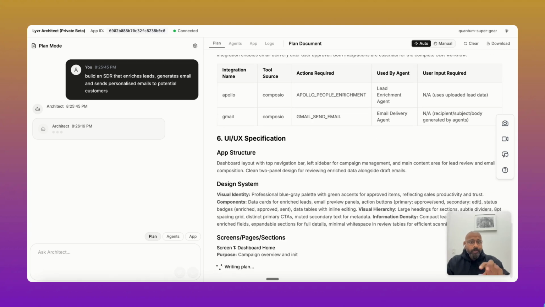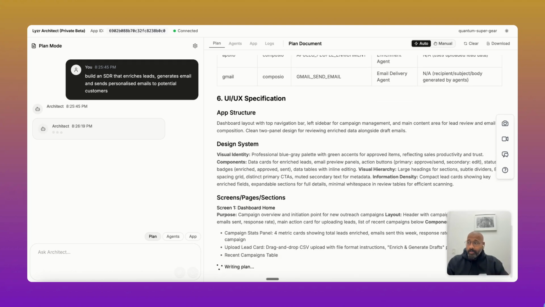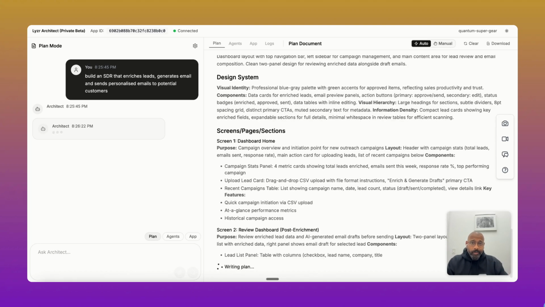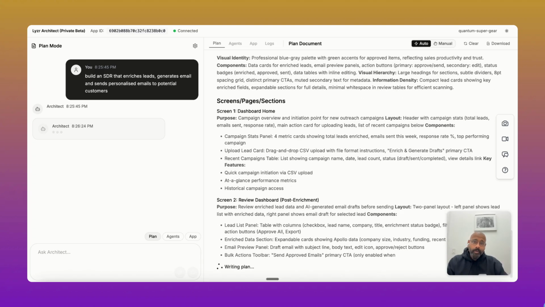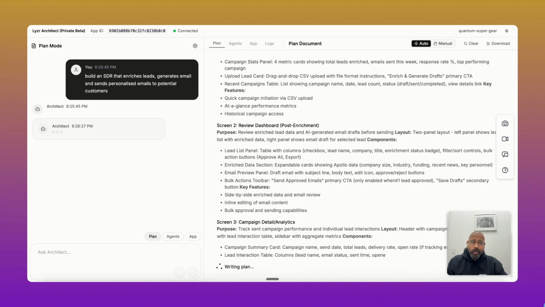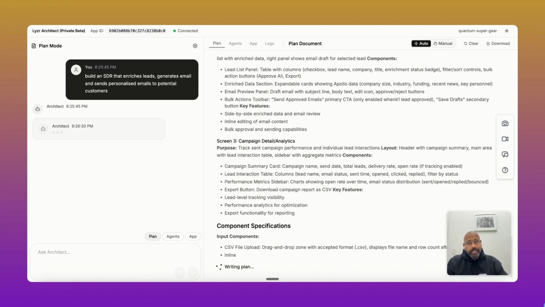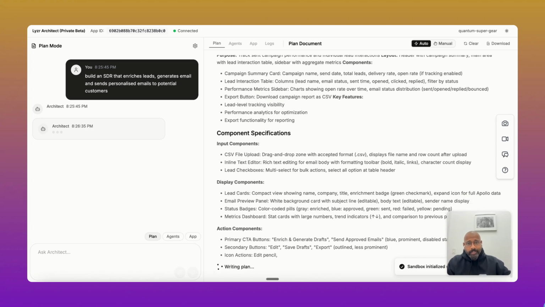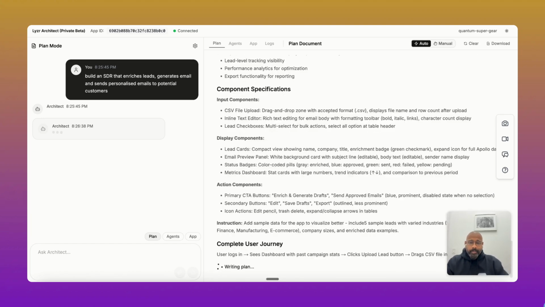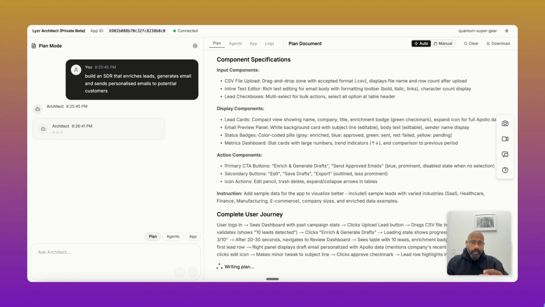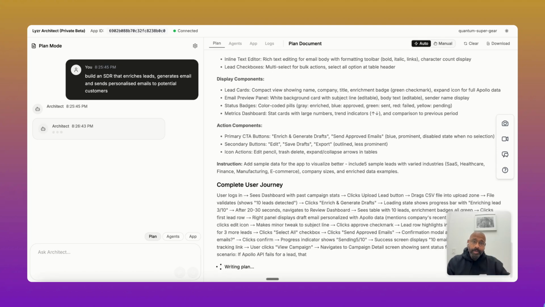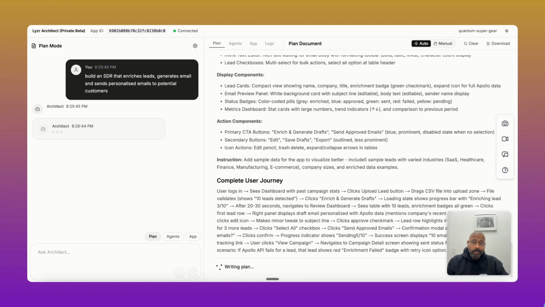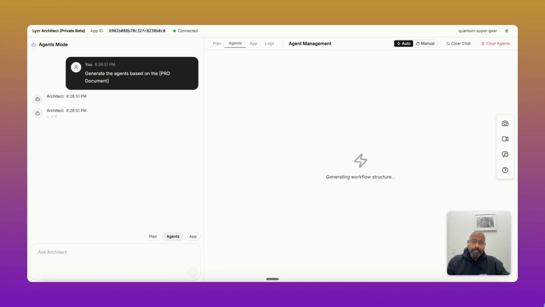Now, this gives a lot of control for you as a builder, be it technical or non-technical builder. You can read through the product document and make changes if you want, because if you edit this document, the changes automatically propagate to the middleware, which is agents, and then the app as well. So that's what we've done. We brought in a lot of determinism and reliability when it comes to building agents using Architect. So you could see how detailed the plan is. And from then it moves on to building the agents.